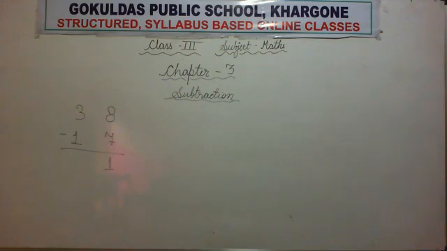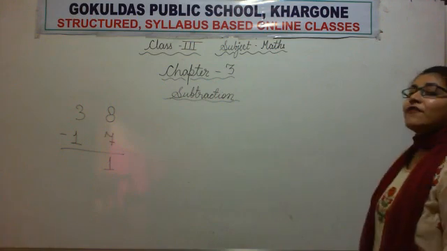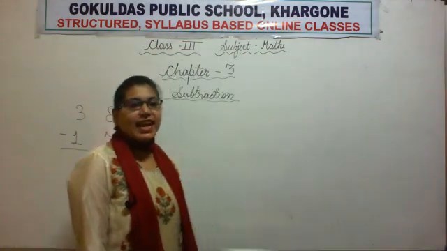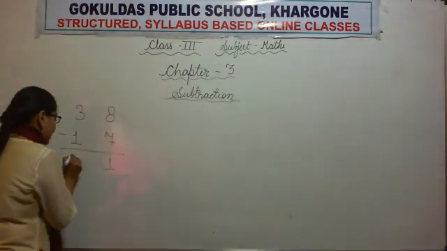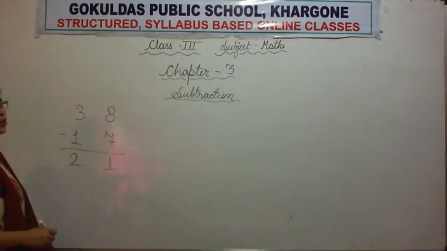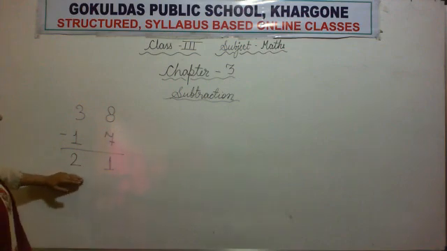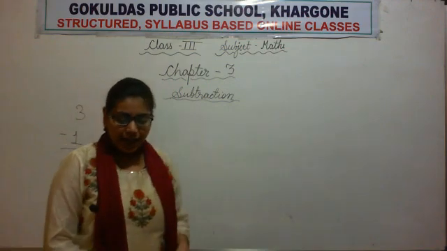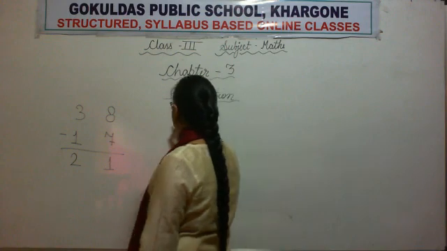Now count the number of sticks left. So how many sticks are left? Count, all of you. Very good. 2 sticks are left. So we will write number 2. So our difference is 21. Okay. Now the next one.